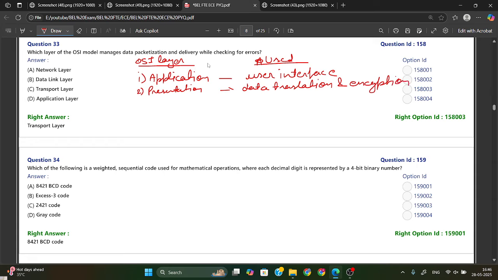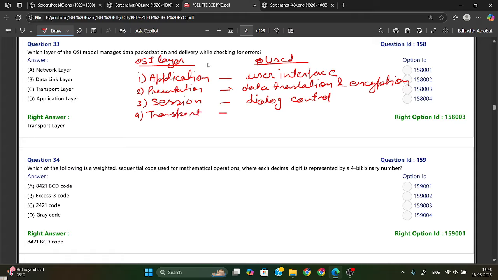Okay, then the third one is your session layer. The function of the session layer is dialog control. Then the fourth one, after session, is the transport layer.